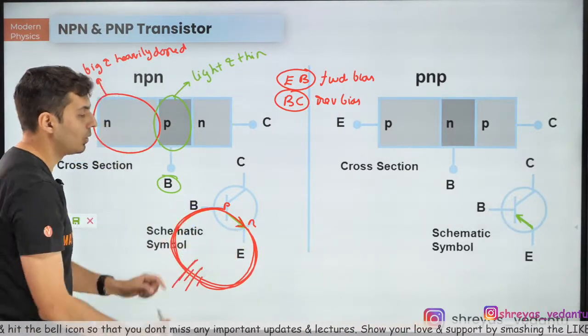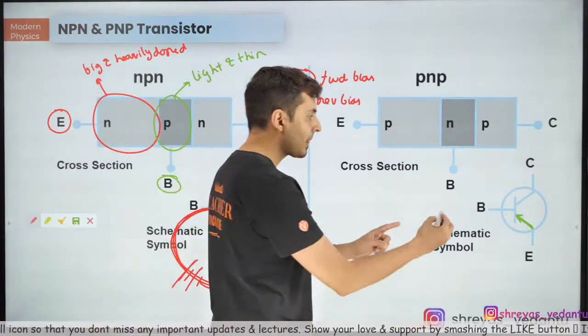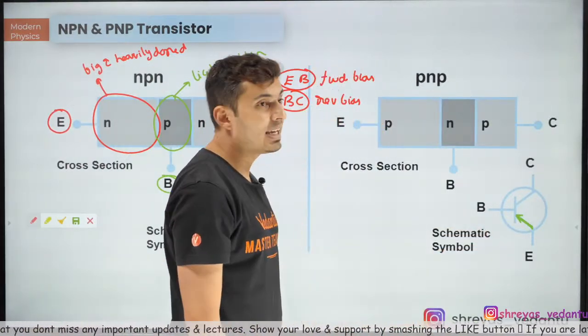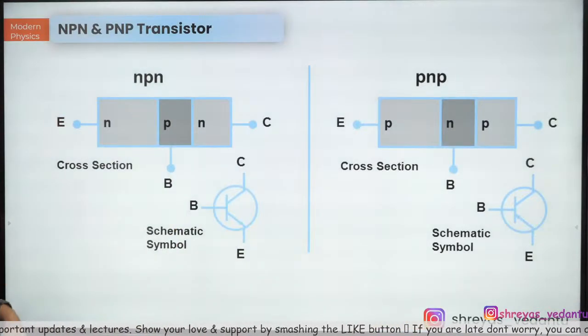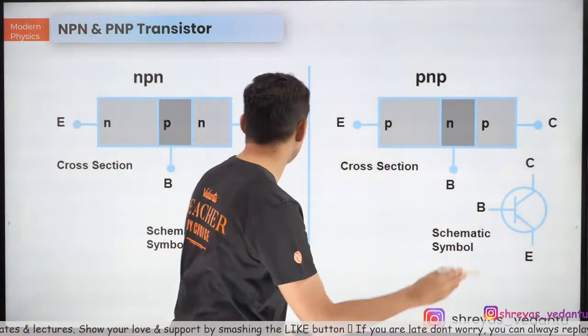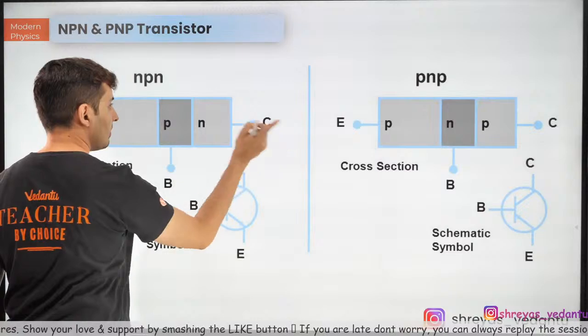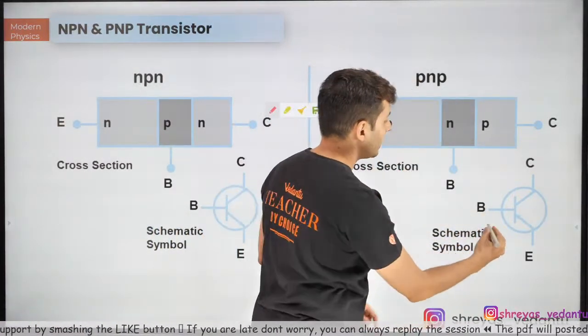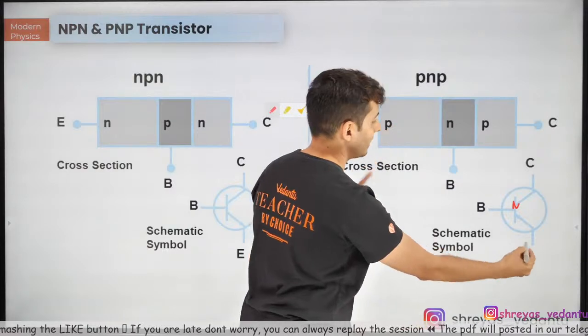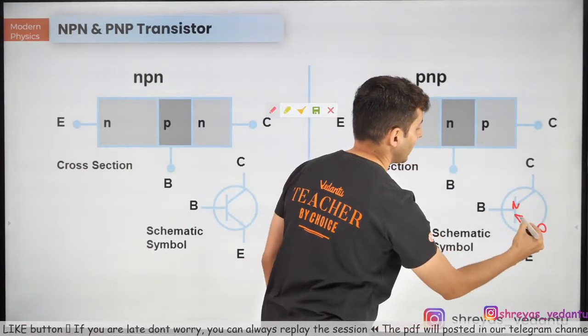So the arrow mark will be outwards. Here, if you look at this, this will be in reverse bias. It's opposite. Okay, keep this in mind. Oh, sorry, my bad. This will also be in forward bias, my bad. The emitter base, because the directions are opposite. You can check that out. Because the base is N and the emitter is P. And the arrow mark is like that.